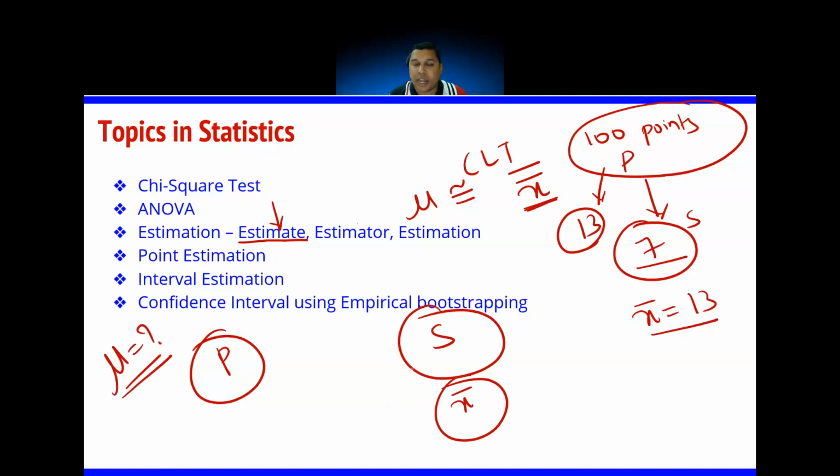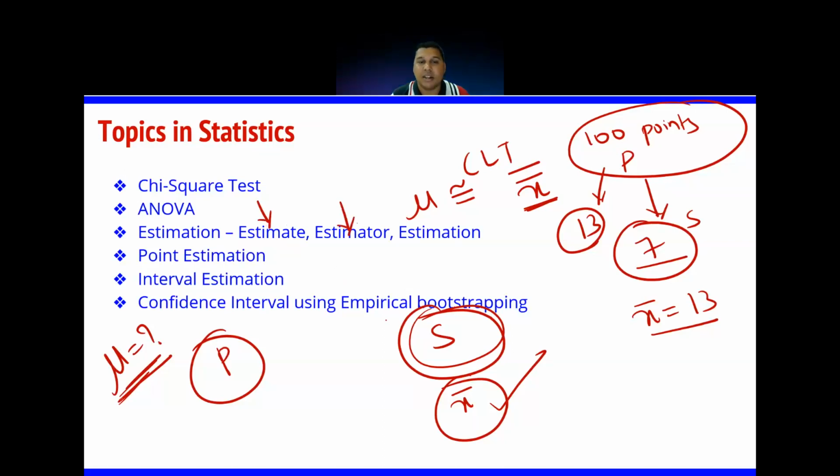Okay. How am I calculating it? Using the sample's information. For the small sample, you calculate the mean and you estimate a value for the mean of the population. So what am I trying to find out in this problem? I am trying to find out the average height of students at NIT Trichy. That is my estimate. So the parameter which you are trying to find out is called the estimate.